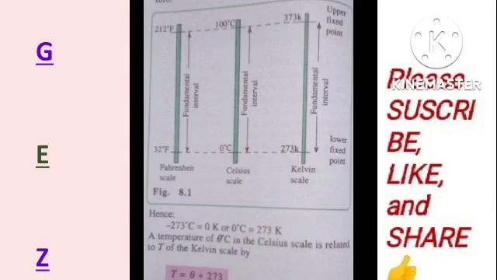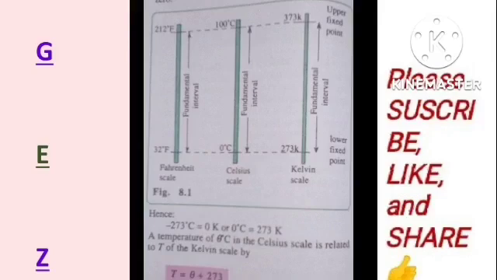So these are their scales and their relative values. This is the Fahrenheit interval, which ranges from 32 degrees Fahrenheit to 212 Fahrenheit. Then the Celsius scale ranges from 0 degrees Celsius to 100 Celsius, and finally the Kelvin scale ranges from 273 Kelvin to 373 Kelvin.